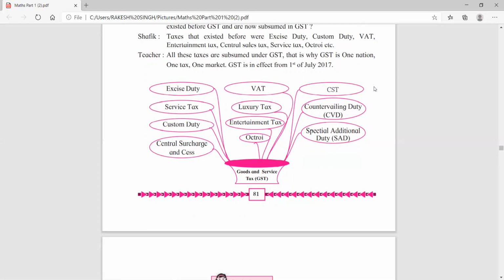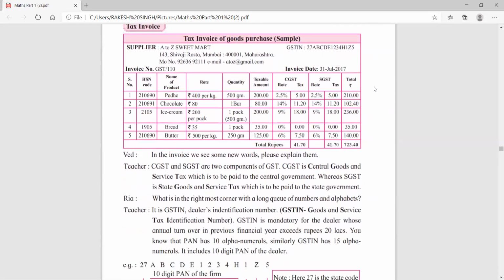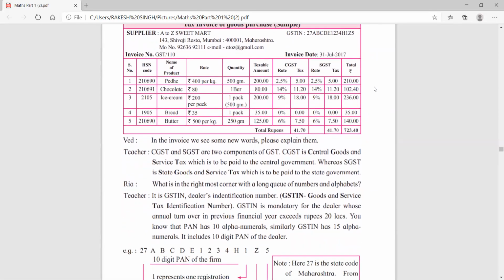So all of you understood, children, all these taxes which are shown in the textbook on page number 81 are included in one tax which is called GST. Now if you purchase something from the shop, or if you sell something from your shop, then you have to give the receipt, or you will say bill.